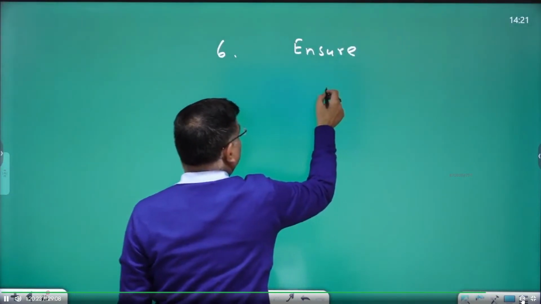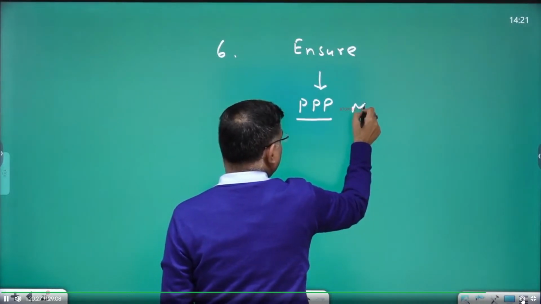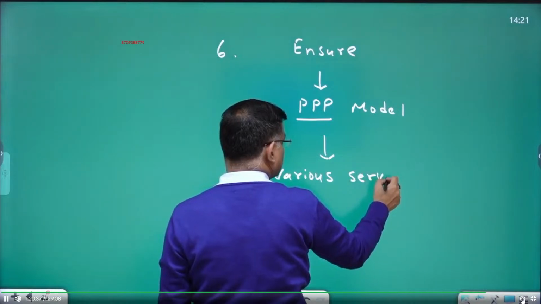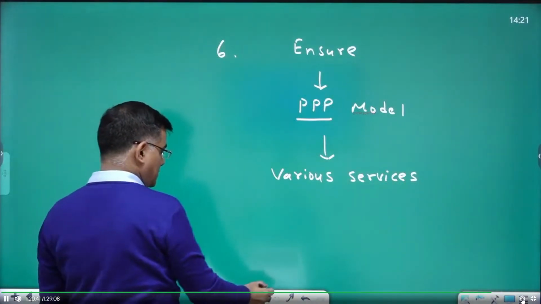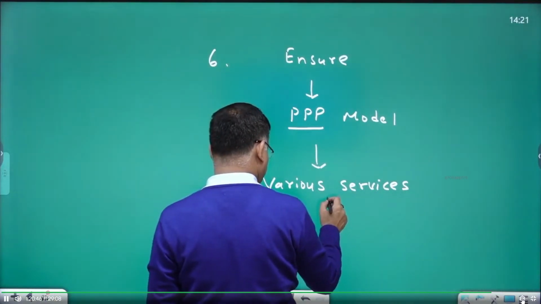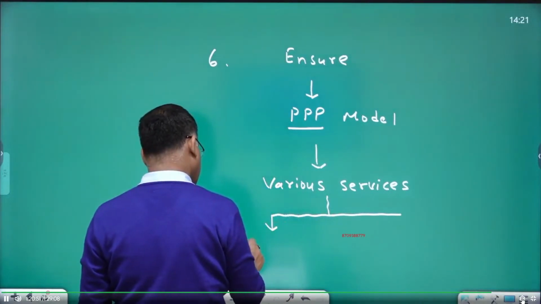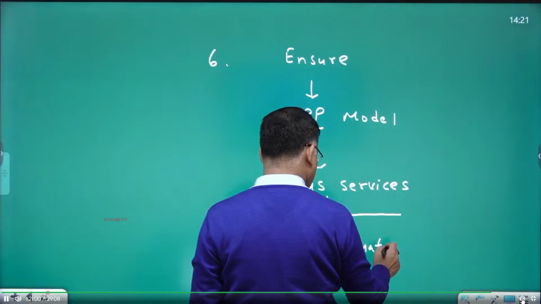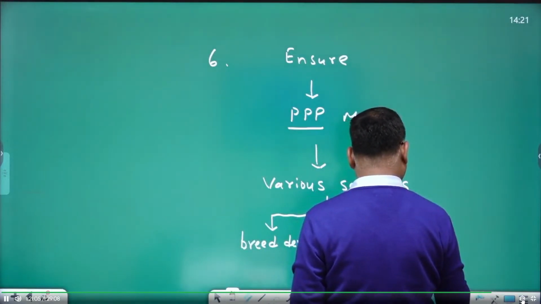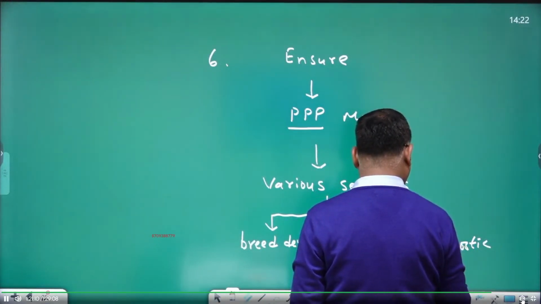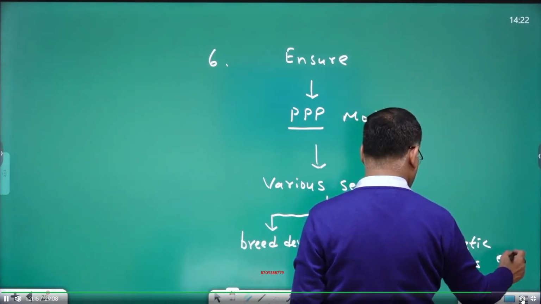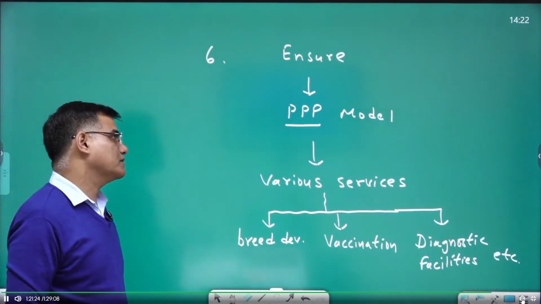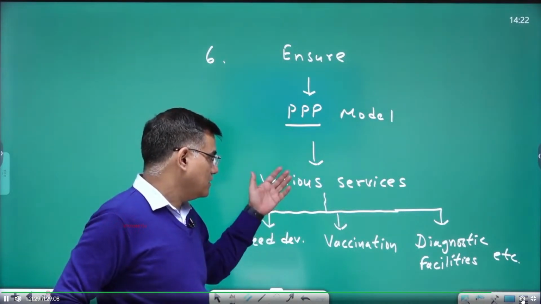Ensure the triple P model in various services. Various services, like you can say breed development, vaccination, diagnostic facilities, etc. Public-private partnership model you can think about in areas of various services.